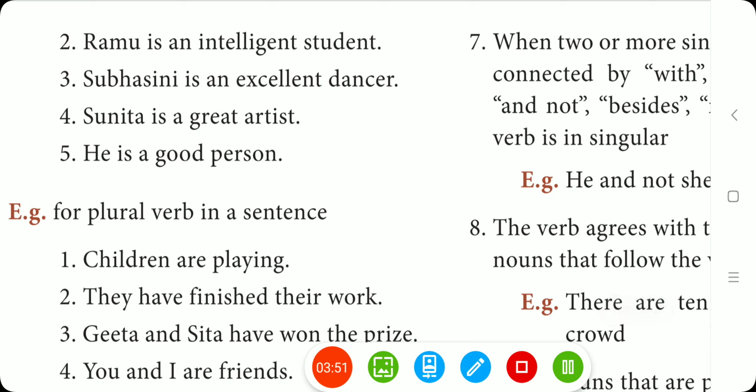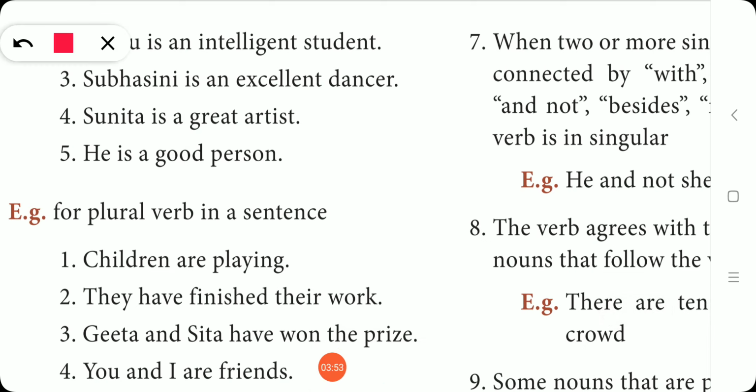Ramu is an intelligent student. So Ramu, it is the name of a boy. It is singular. Again the verb is singular. Subhashini is an excellent dancer. Subhashini is singular, is singular. Sunita is a great artist. Sunita singular, is singular.